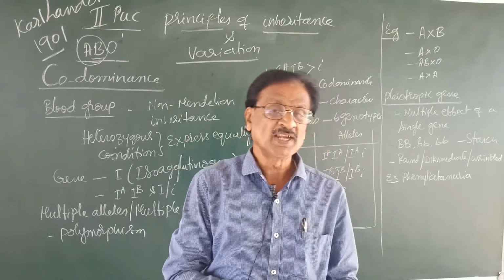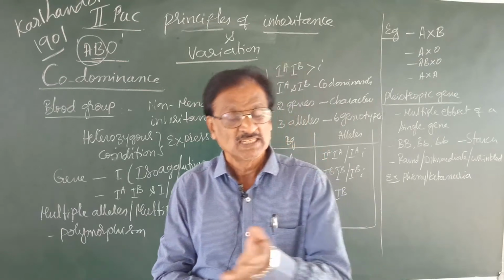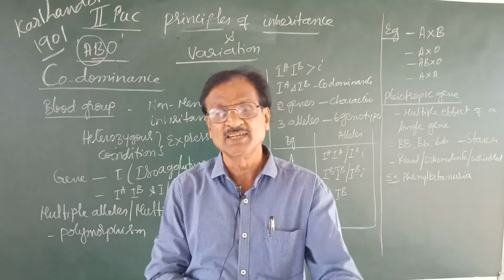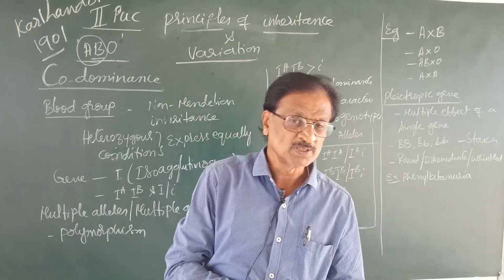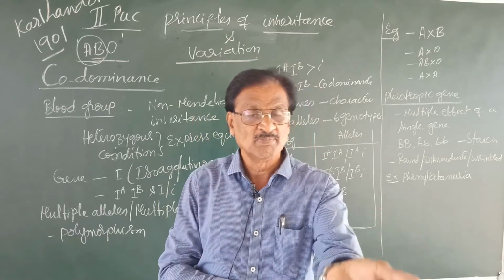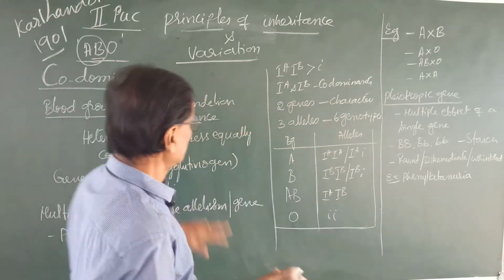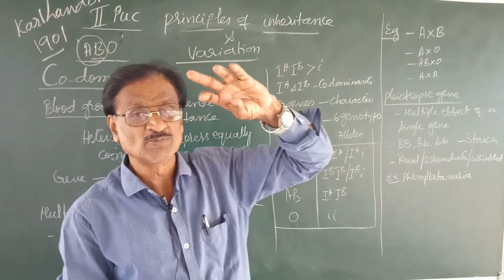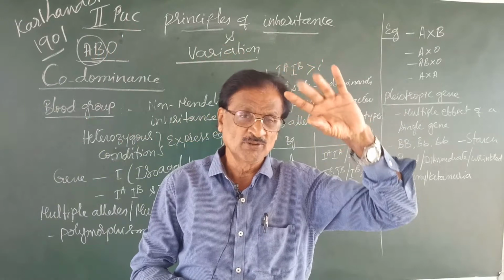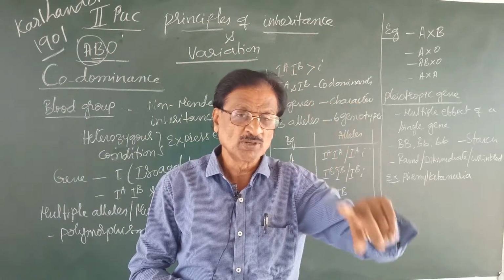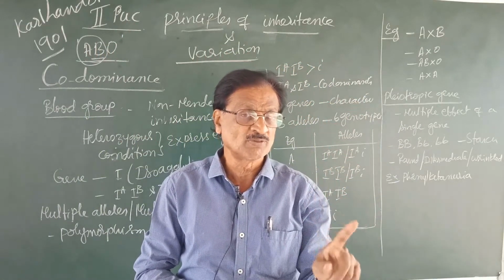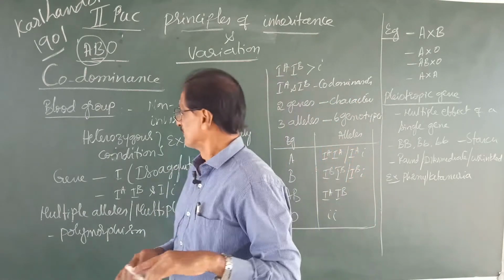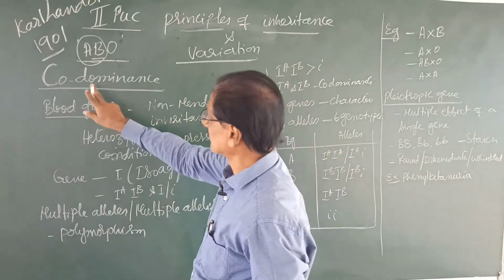The identification of the blood group is entirely a different chapter, and of course it was studied by you in your first PUC syllabus under blood circulation. Anyhow, with the memory of the blood group, that is A blood group, B blood group, AB blood group and O blood group, it is purely based upon the type of antigen found on the membrane of RBCs. Now, let us know what is codominance.